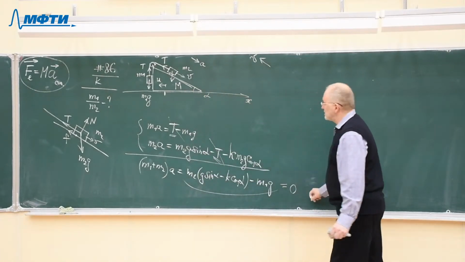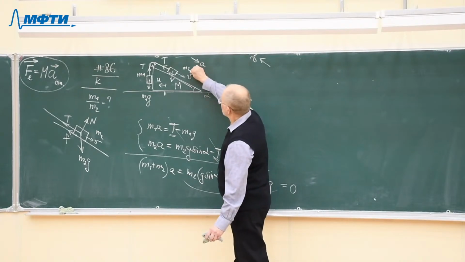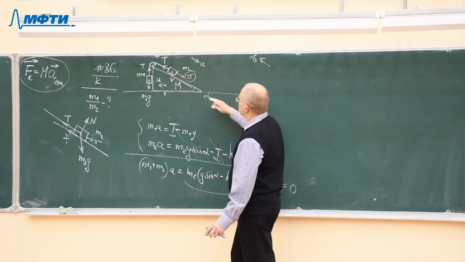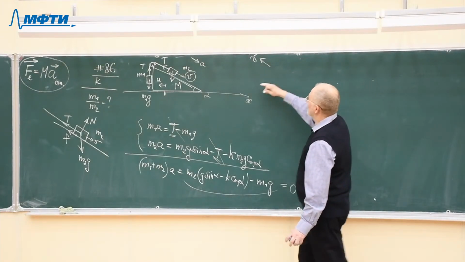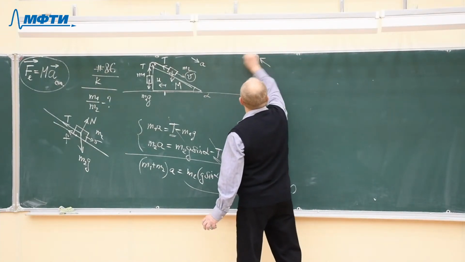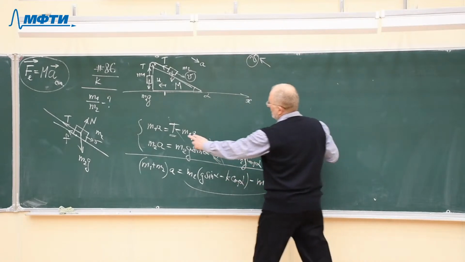So, what we have already written here refers to the case when this body moves to the right. Now we will write the equations when this body moves to the left. What will happen?